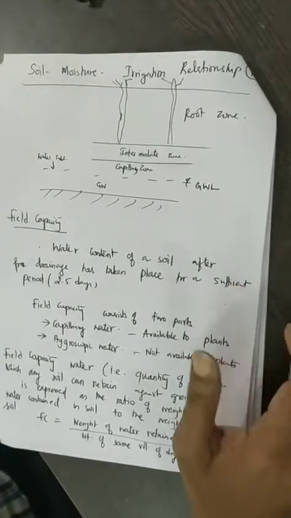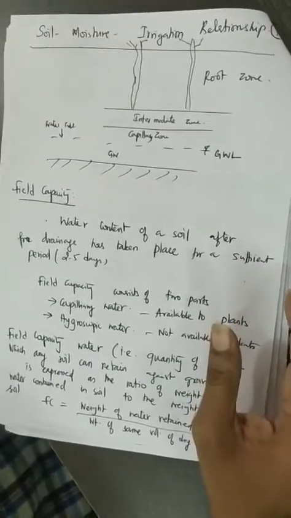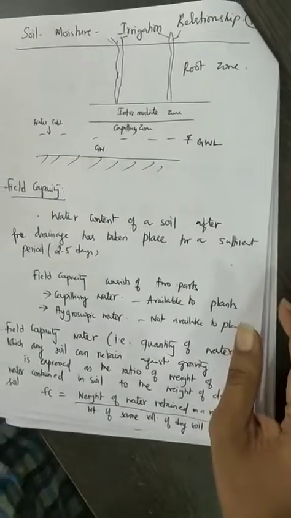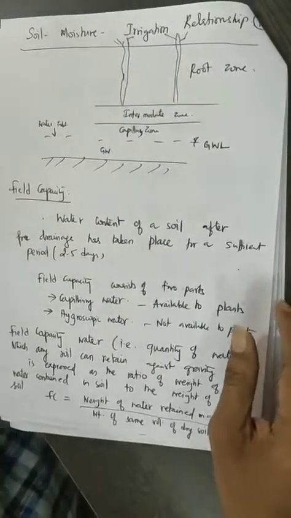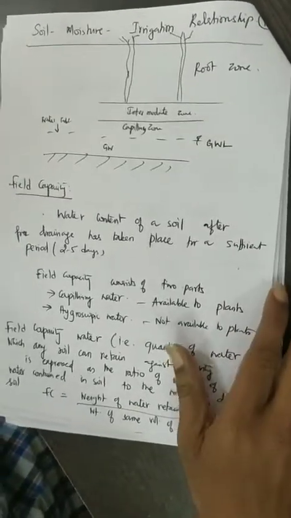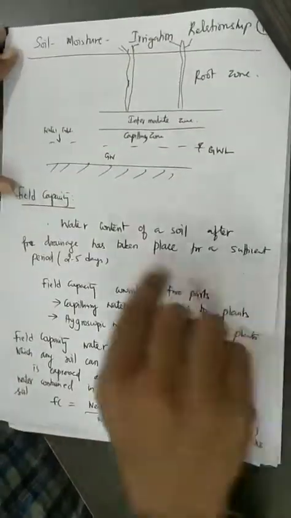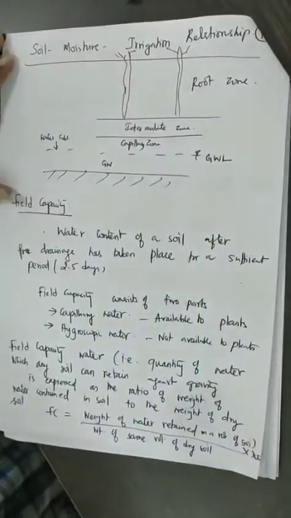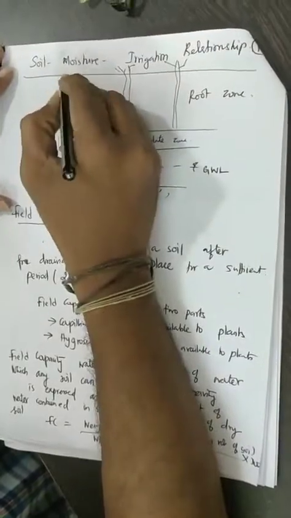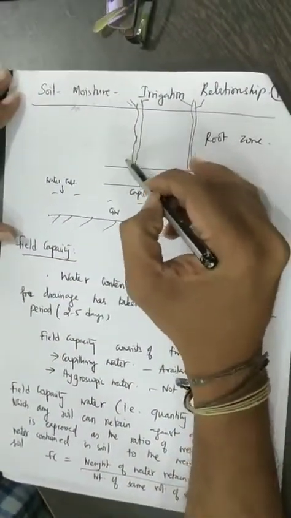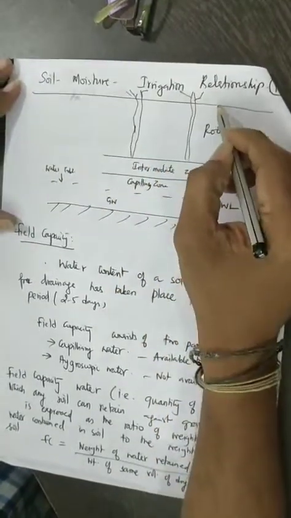Coming to the important topic of this particular chapter, the soil moisture irrigation relationship. Even though we have already talked about this in unit number 2, in this context we need to define these definitions in a more clear way so that we will know how much water we need to give for the crops for growing. So let us consider an impermeable layer, and you can just consider the ground level here. You can see the crop root. This is the root zone that is going to a smaller depth.